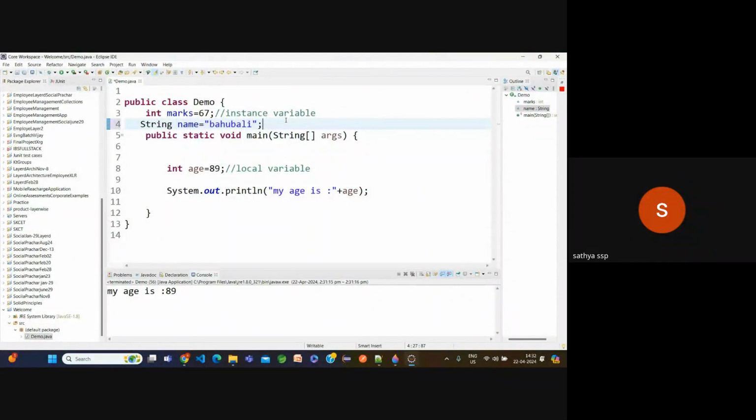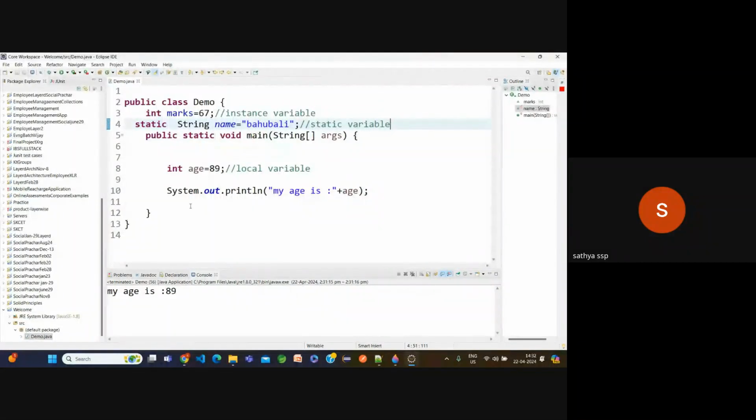Both are instance. Why both are instance? There is no static keyword. Now suppose name is a static variable and marks is the instance variable. Now I want to print the name.